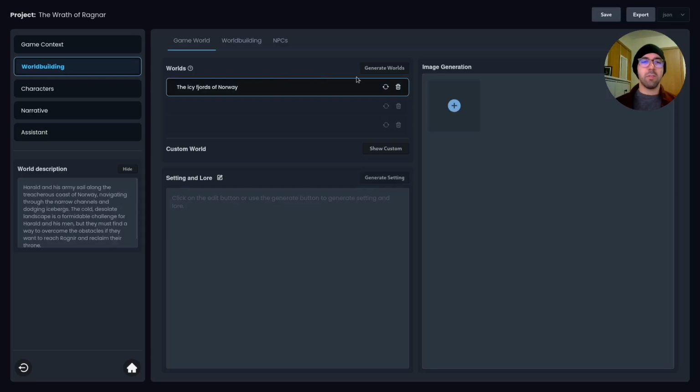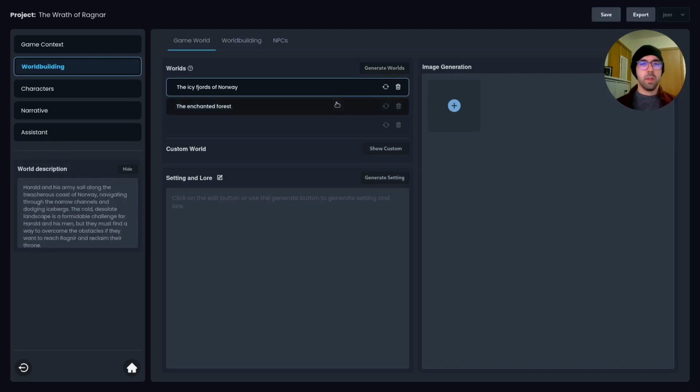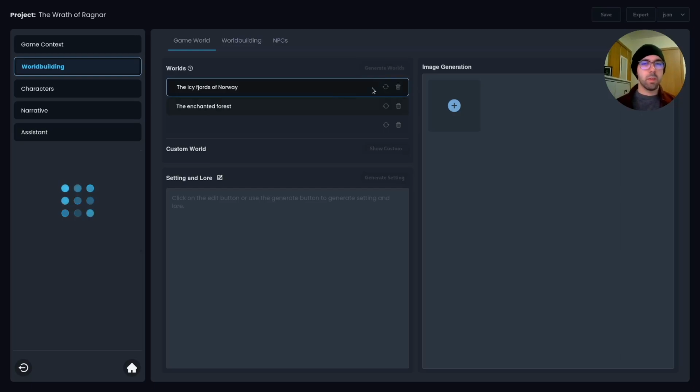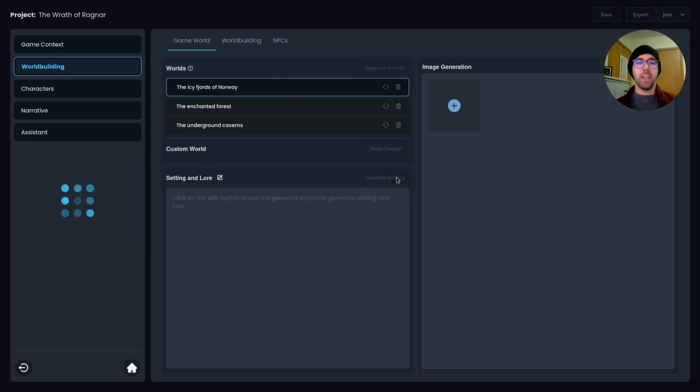Alright, we have the icy fjords of Norway. I'm just going to keep generating worlds to see if I can find something that really tickles my fancy. Okay, good, three on the table. Let's see what we got. I'm just going to stick with the icy fjords of Norway. I like that. We can go ahead and generate a much richer setting and background lore for this world.